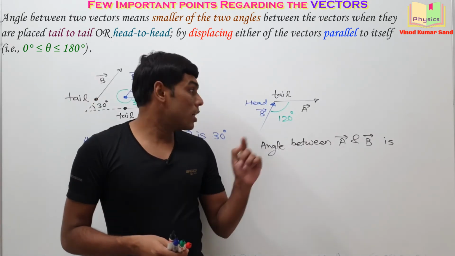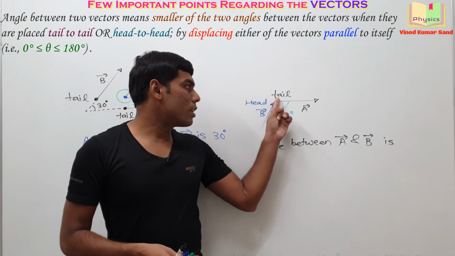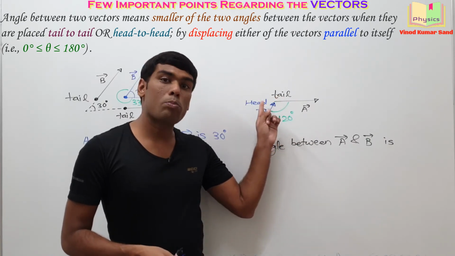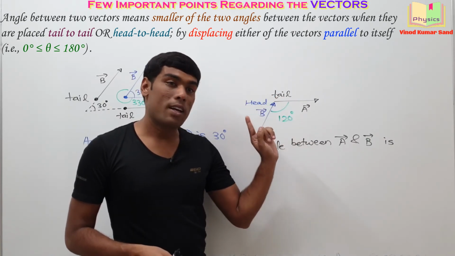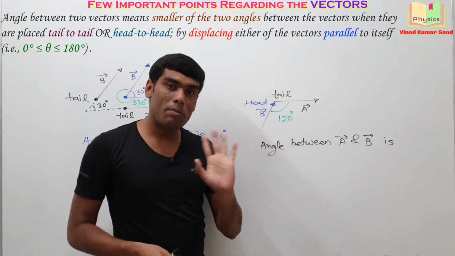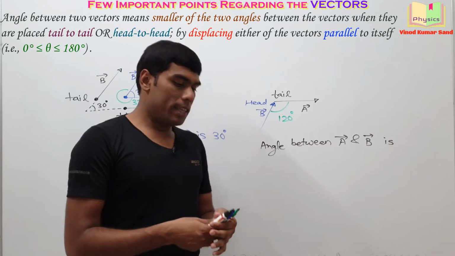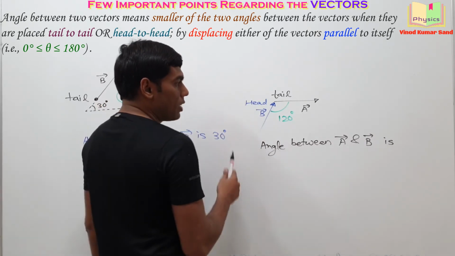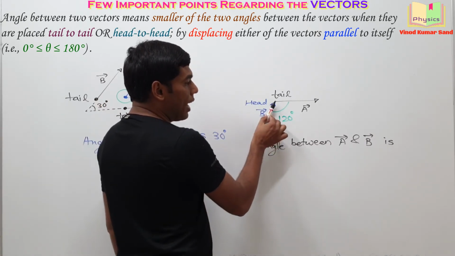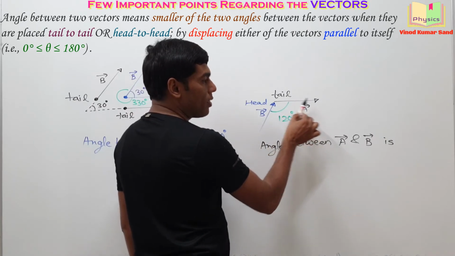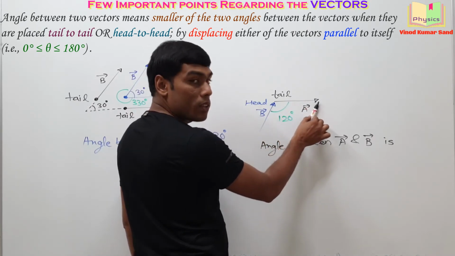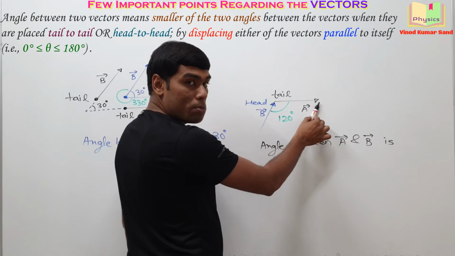According to the given statement, either both tails must be meeting or both heads must be meeting. That is not happening here in this diagram. So we need to displace the vectors parallel. That can be done in two ways. Pay attention. First way is this. I displace the B vector here. Do you get this thing? B vector can be displaced parallel here.